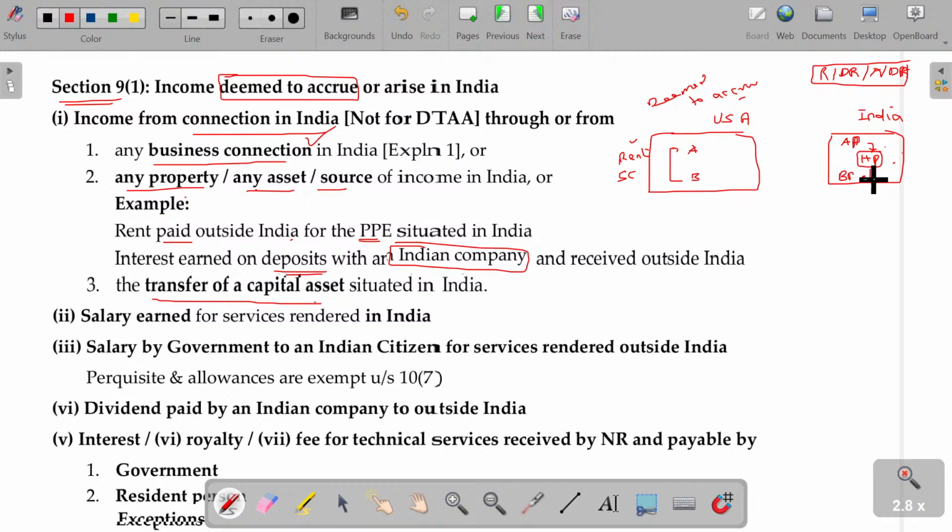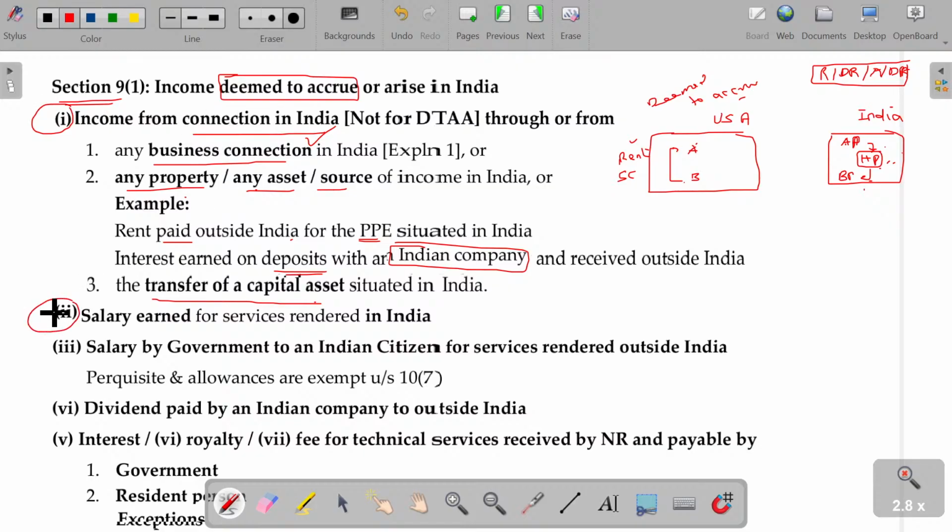Any capital assets, rather than it may be letting out of the house property or transferring the house property from A's parents to B's parents. For that, B settles the payment to A. That will also be considered as deemed to accrue or arise in India. So first one is related to the connection.